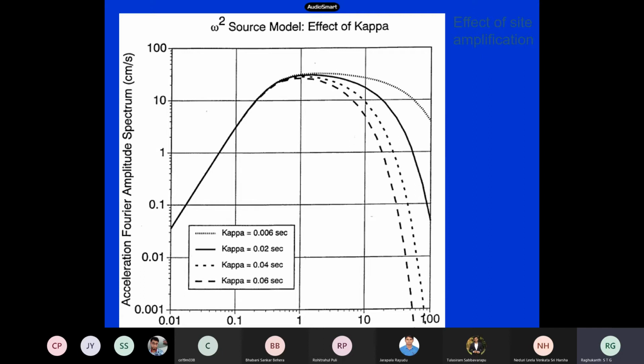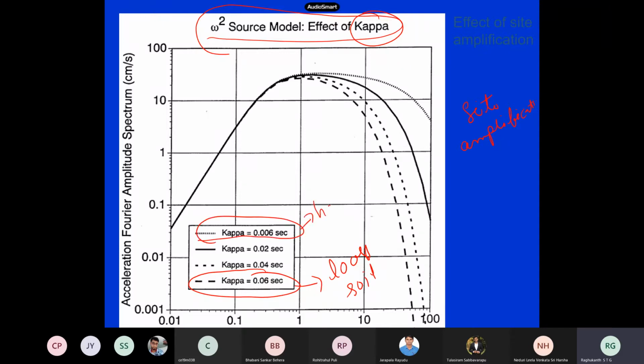So that is how this theory comes. Then this is one more damping, a kappa factor we use. This indicates site amplification. As I told you, if you are located on soil sites and others, you will have another extra damping. Like the medium has one quality factor, the soil itself will have another damping basically. That is quantified through this kappa factor. If this kappa factor is very small, it indicates hard rock kind of a thing.